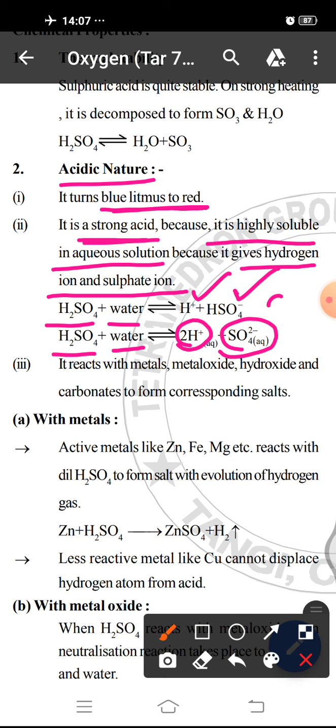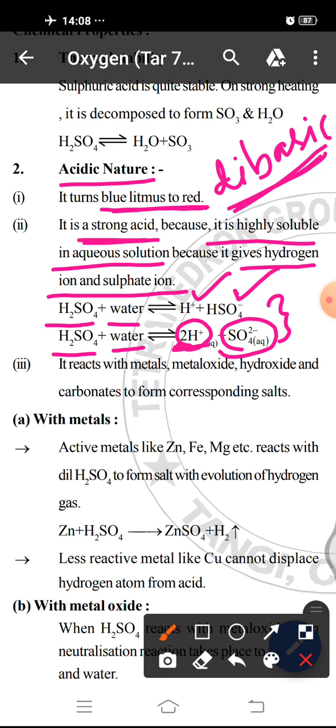So from this reaction, we conclude that it is a dibasic acid. It is a dibasic acid because it has two replaceable hydrogen atoms which can be removed as 2H plus ion. For its acidic nature, it reacts with metal oxide, hydroxide, carbonate to form the corresponding salt.